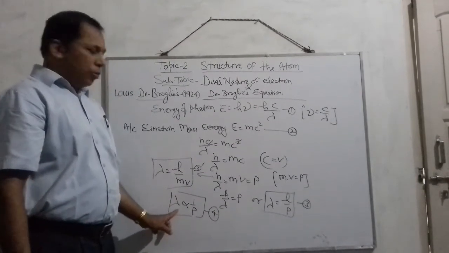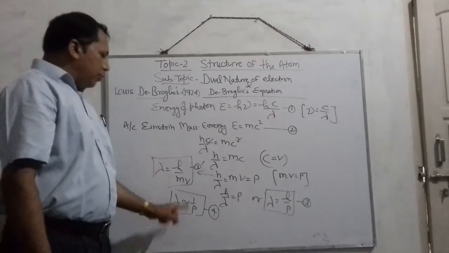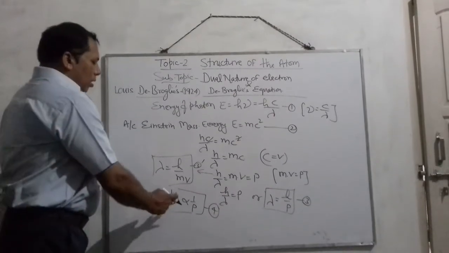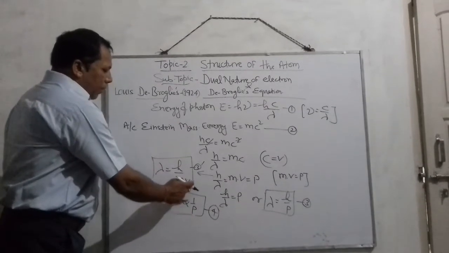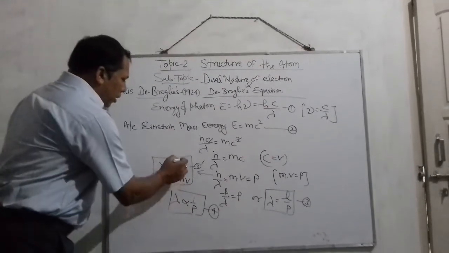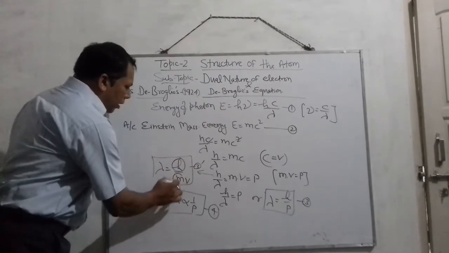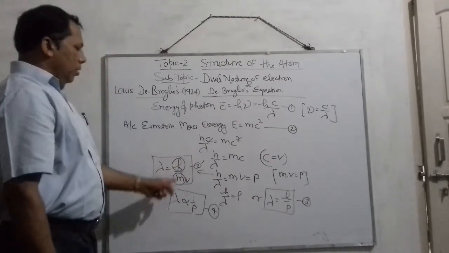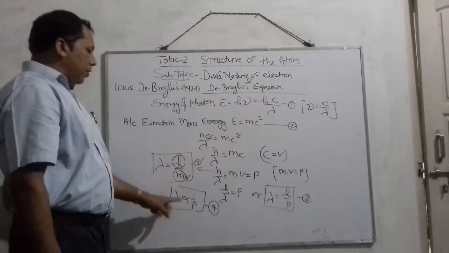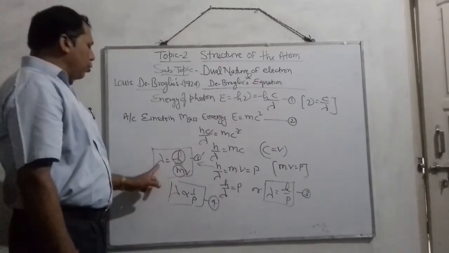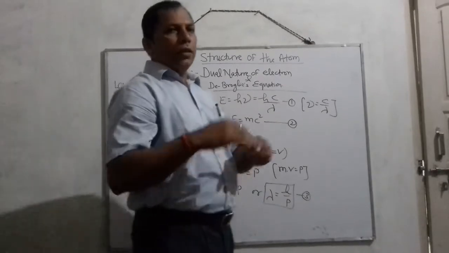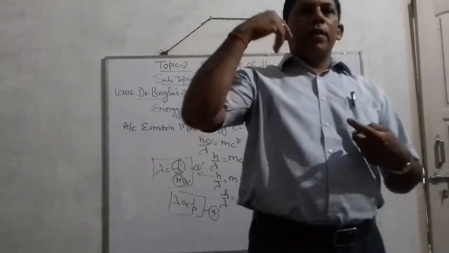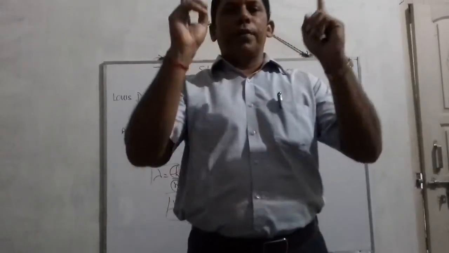Alright. From this it is also clear that lambda is h upon mv. You know that h is a constant and m is a constant. So replacing these constants by a proportionality constant, you can write lambda is proportional to 1 upon v. That means the wavelength of the particle is inversely proportional to the velocity also.